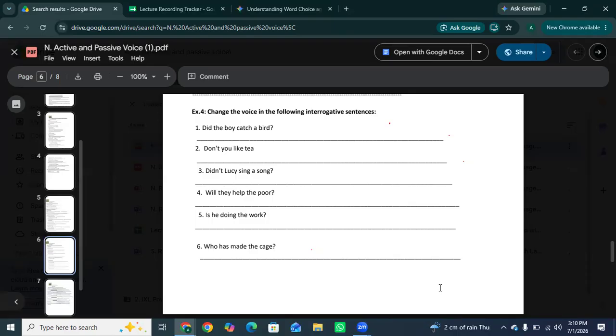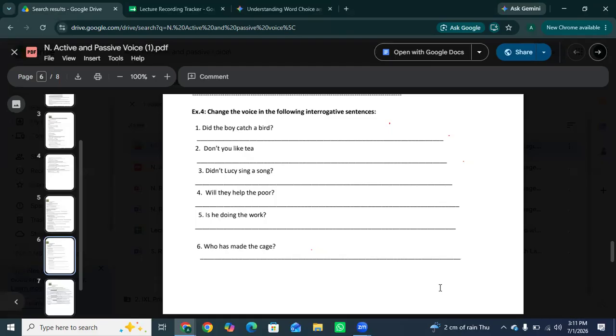Okay? So, the next one is: Didn't Lucy sing a song? Was not a song sung by Lucy? Because it is a past tense negative question, "did not" converts directly to "was not," because "a song" is singular, paired with the third form "sung."